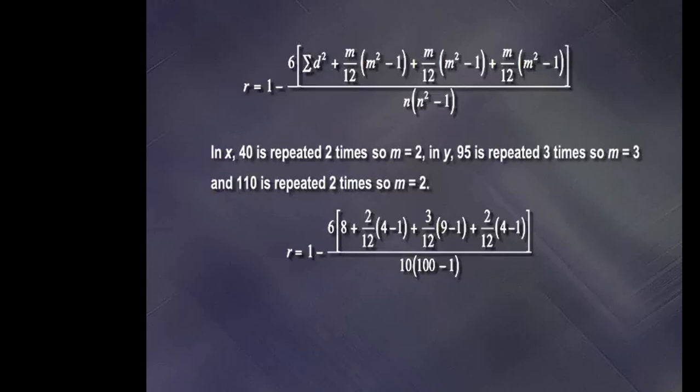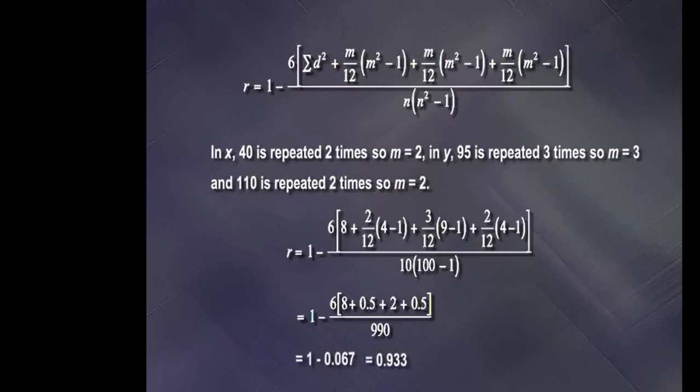By simplification, we get 1 minus 6 multiplied by 8 plus 0.5 plus 2 plus 0.5, whole divided by 990. On simplification, we get the answer r equals 0.933. It indicates a high degree of positive correlation between the attitudes of assigning percentages to the volatility of the stock market. This suggests that both the experts have almost similar approach in predicting the instability of the market.